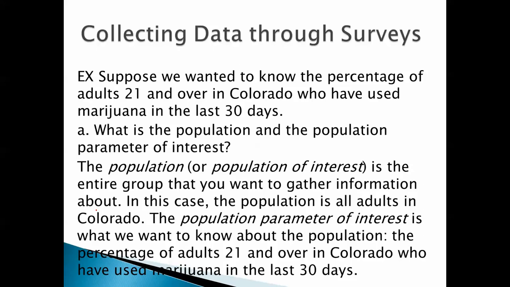The population, or population of interest, is the entire group that you want to gather information about. In this case, the population is all adults in Colorado. The population parameter of interest is what we want to know about the population. The percentage of adults 21 and over in Colorado who've used marijuana in the last 30 days, in this case.